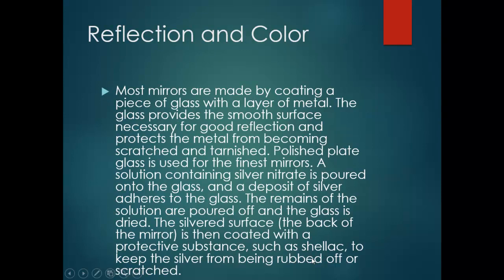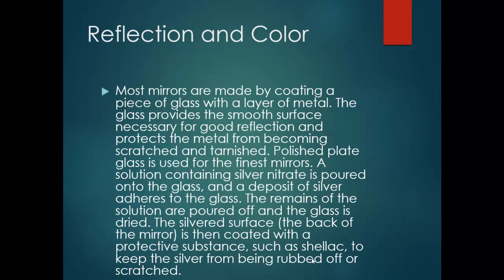Most mirrors are made by coating a piece of glass with a layer of metal. The glass provides the smooth surface necessary for a good reflection and protects the metal from becoming scratched. A solution containing silver nitrate is poured onto the glass, and a deposit of silver adheres to the glass.